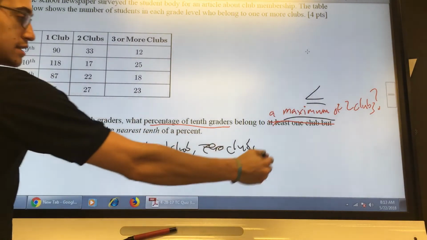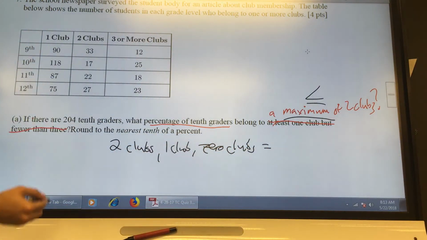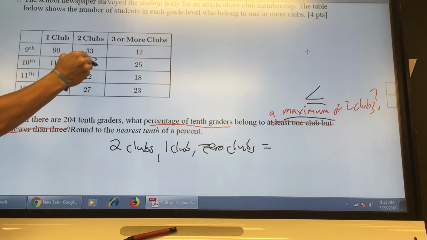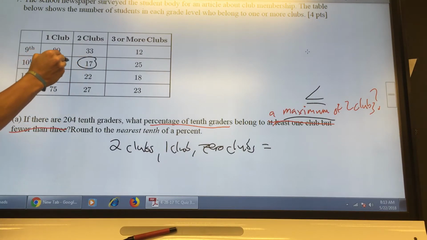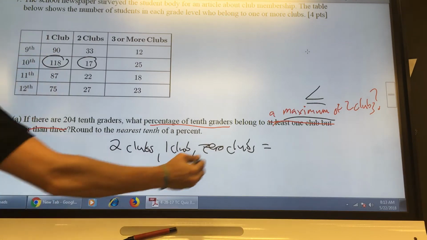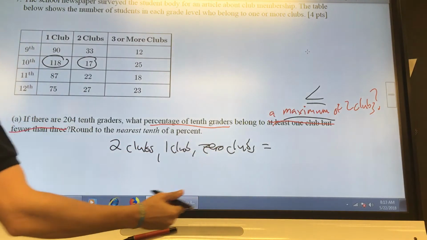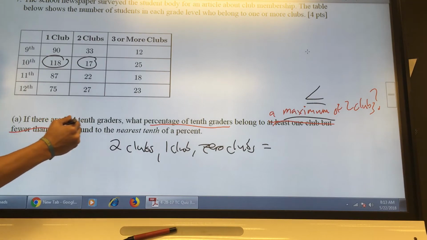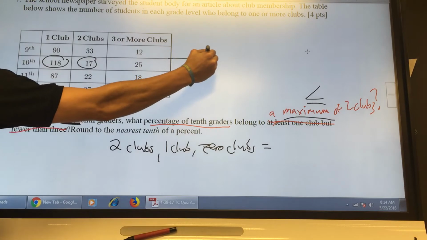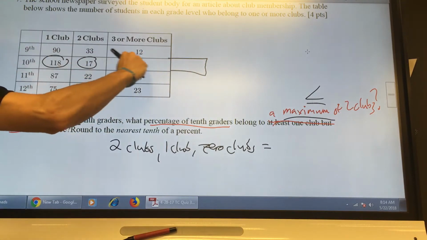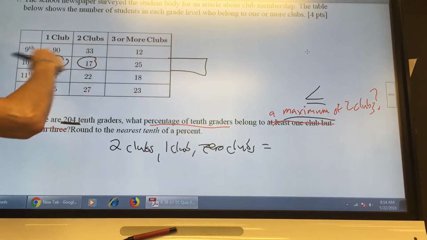So adding all of this up means, okay, how many people are in 2 clubs in the 10th grade? 17. There's 118 in 1 club, and then the question is, how many are in 0 clubs? That would have been the harder part. But you know that there are 204 10th graders in total. So all you have to do is think about how many people are in clubs, which is the data.